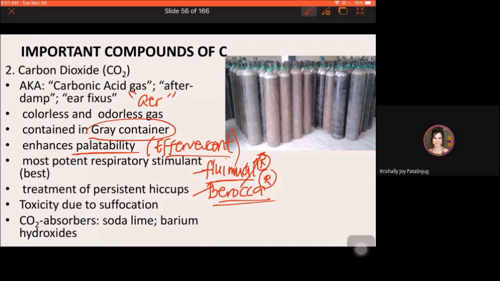Okay. Another use of carbon dioxide is it is considered the most powerful nga stimulant for breathing. Okay, again, most powerful stimulant. It stimulates breathing. Okay, so respiration. In fact, pwede siya for the treatment of persistent hiccups.